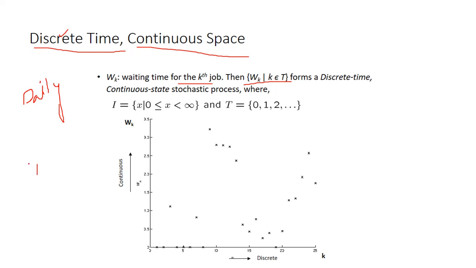We all know that days are discrete, while temperature is continuous; it changes every second, every minute, every hour, and even at points in between, so it is continuous space. And daily means I am taking days, so days are discrete. See, this is the graphical representation of discrete time and continuous space.